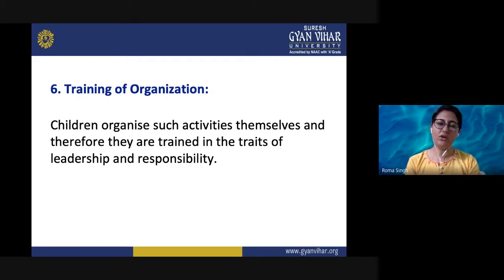So they will organize the activity, how they have to present before the audience, whether they want to change the costume or they just want to do it in their uniforms. They can create a background, or they can make use of many props. How they are going to do this totally depends on them. They are independent in doing that. So they develop certain leadership qualities also, and they become responsible for whatever they are showing on the stage.